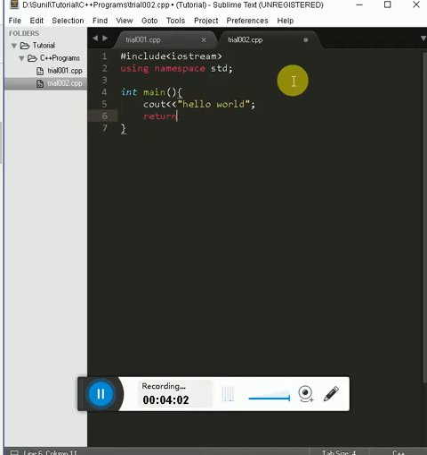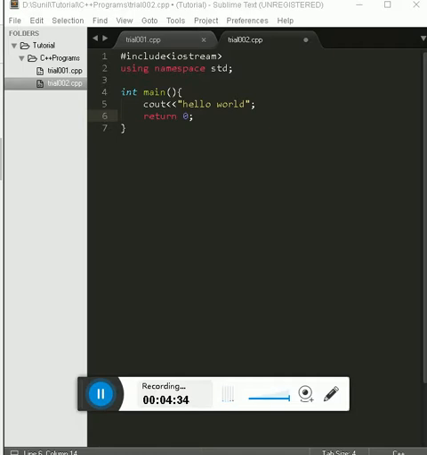And return 0. So what do these two statements do? Cout is the statement which prints in the console and gives the information basically, and here return 0 is nothing but returning 0 to the main function itself, and so to the process itself, and so it terminates the program here.